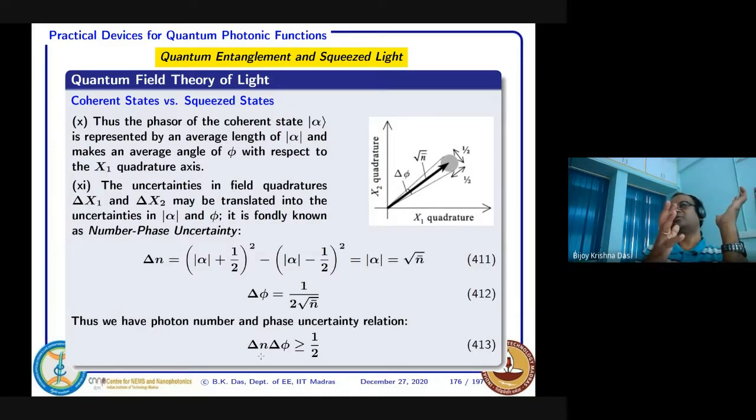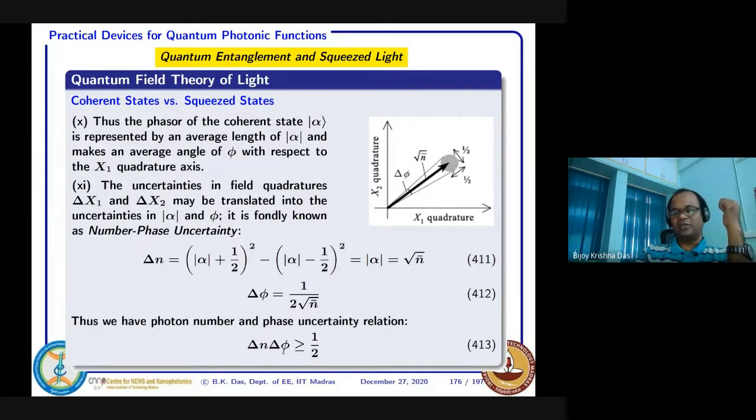It's like a quantum particle's momentum-position uncertainty. If you can find your position more accurately, that means your momentum will be less accurate. So that is possible.